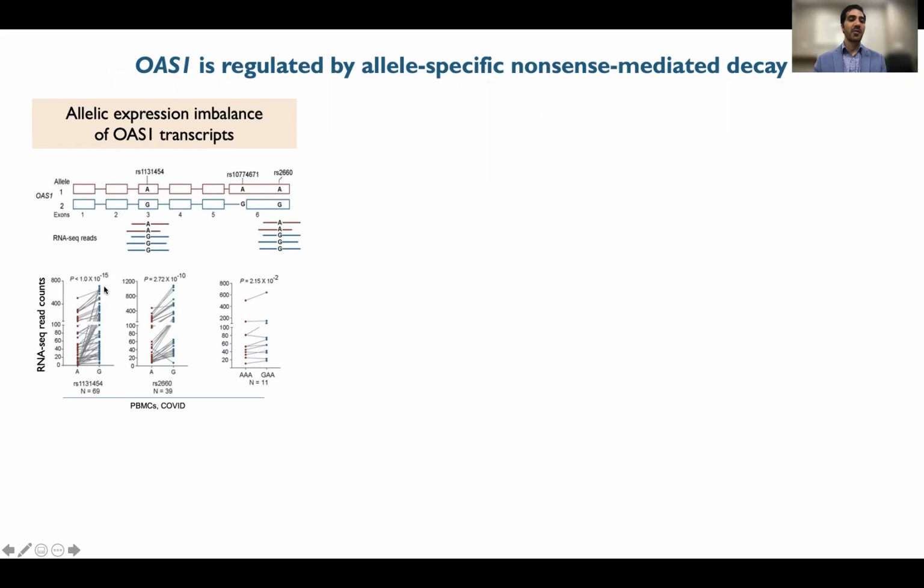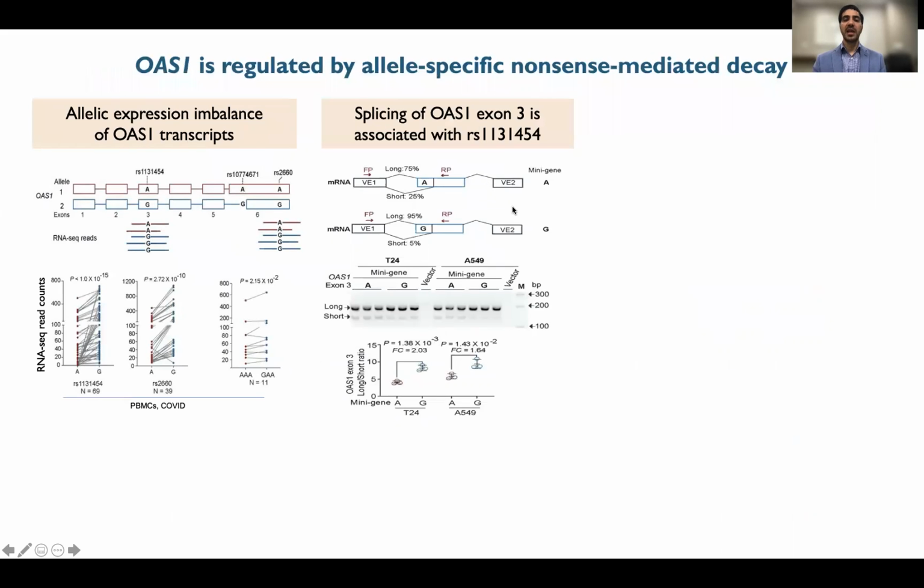We found that in heterozygous samples, the expression of transcripts was higher with the G allele compared to the A allele, representing allelic imbalance. With further analysis, we found that allelic imbalance was mainly driven by a genetic variant in exon 3. Using mini-gene assays and evaluating the splicing pattern of exon 3, we found it had two splice isoforms, long and short. The long isoform is highly expressed in the presence of the G allele.